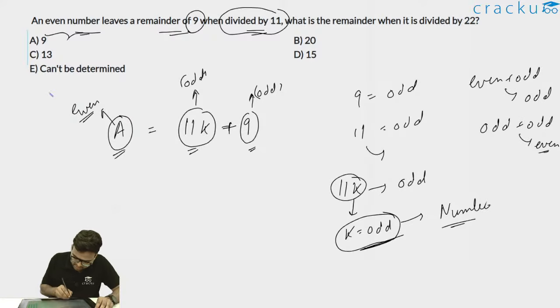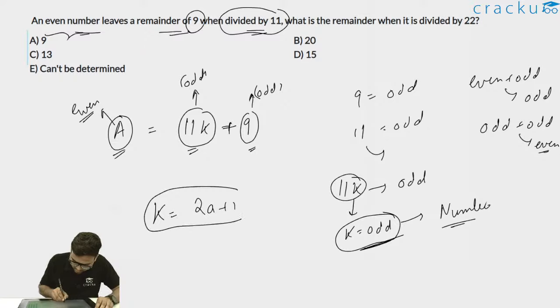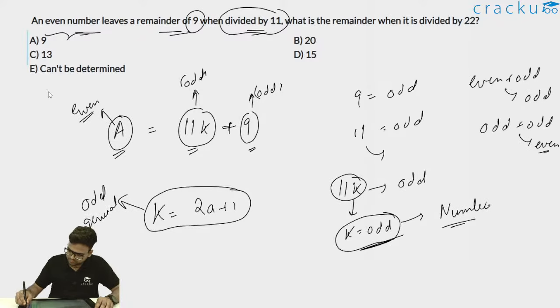Now, if k is an odd number, I can write k is equal to 2a plus 1. If k is an odd number, it can be represented as 2 multiplied by any number plus 1. K is equal to 2a plus 1. This is the general form for an odd number.